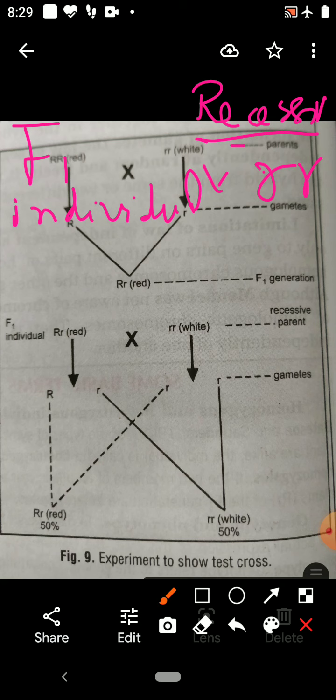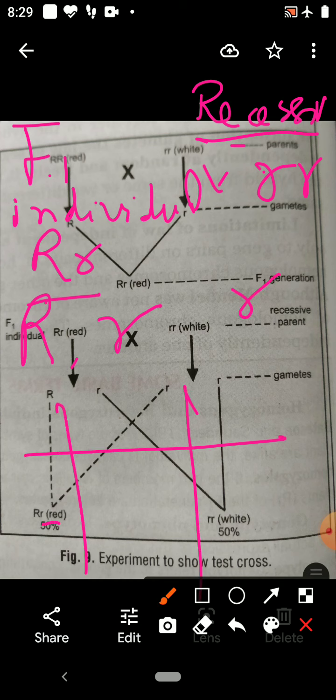The F1 individual's allelomorphs are capital R, small r. F1 individuals produce two types of gametes, 50% with capital R and 50% with small r. The recessive parent produces all gametes alike, that is small r. Now there is the cross. Here also the gametes of the F1 individual are taken this side, and the gametes produced by the recessive parent are taken here.